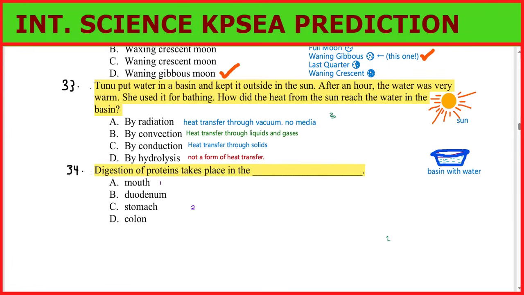That is what you call radiation, heat transfer where there is no media. Then we have convection, which is heat transfer through liquids and gases. We also call them fluids. Then we have conduction. Conduction is the heat transfer through solids. It is the best. Then we have electrolysis. This is not a form of heat transfer. All right. Now, the correct answer should be